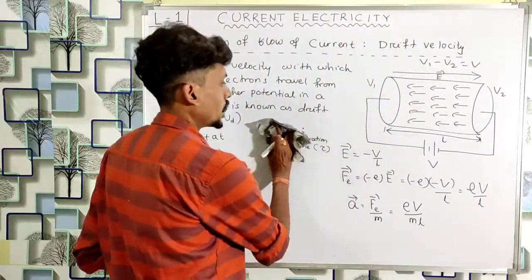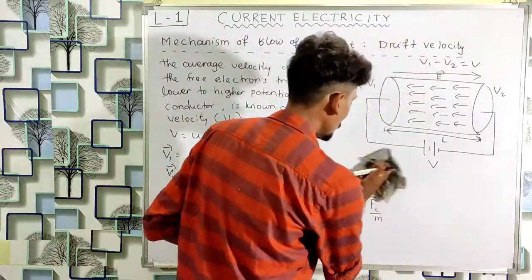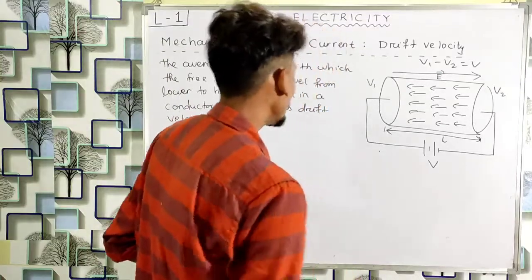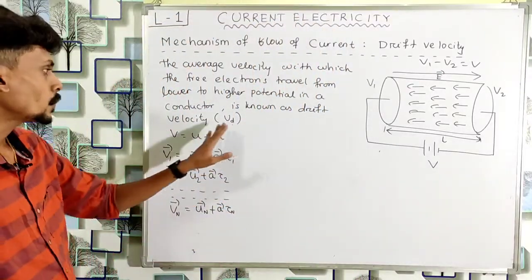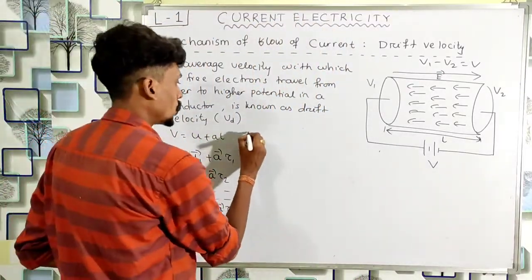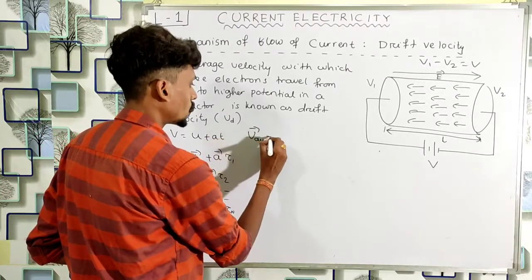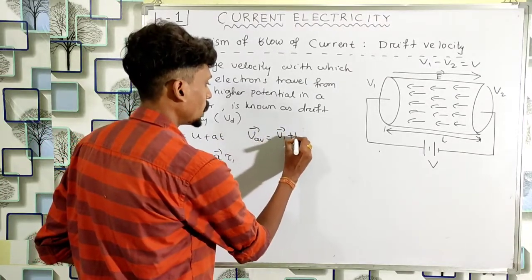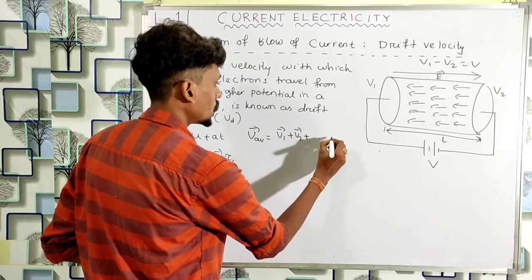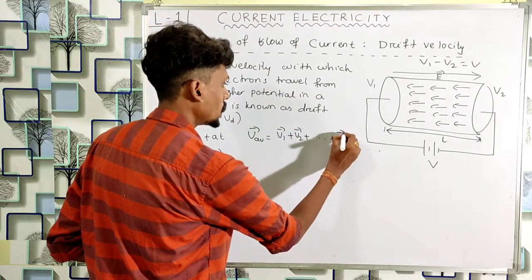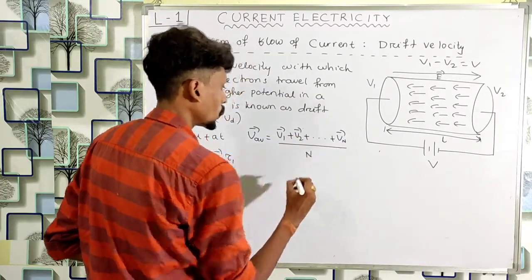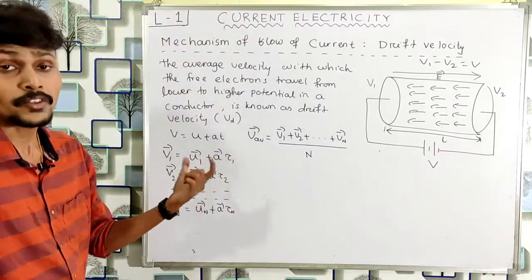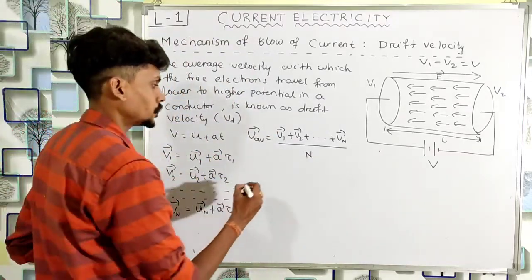So now I will find the expression for the average velocity, which is also known as the drift velocity or Vd. So V average is equal to v1 vector plus v2 vector plus up to vn vector divided by n, where n is the number of free electrons inside this conductor.